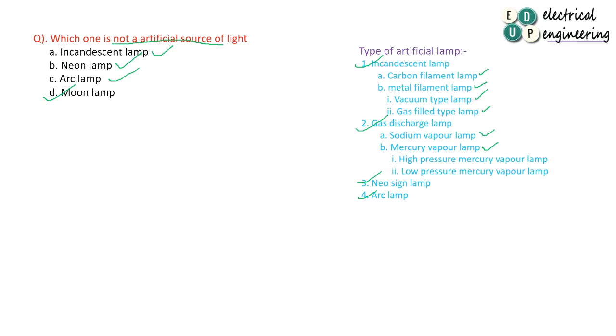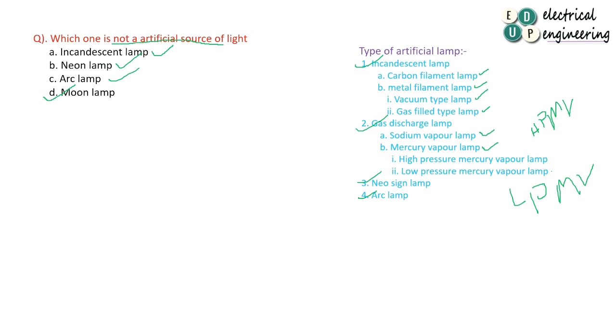Further, the mercury vapor lamp is high pressure mercury vapor lamp, also known as HPMV, and low pressure mercury vapor lamp is known as LPMV. And the third one is neon and the fourth one is arc.